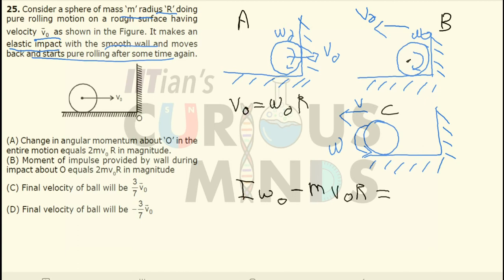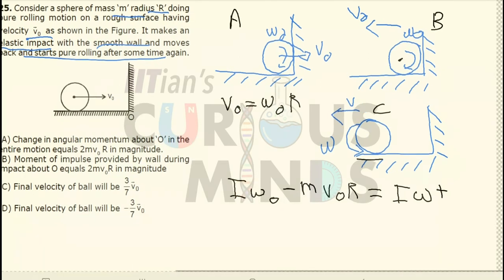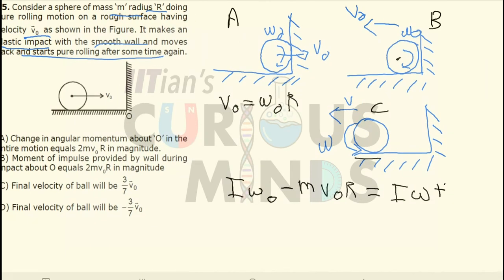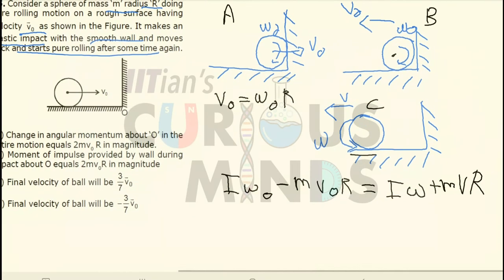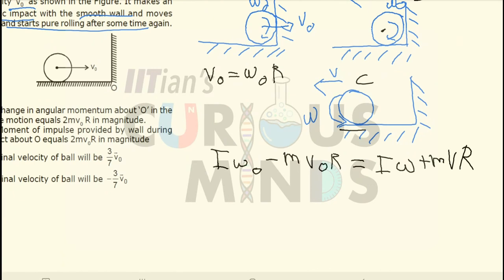It will be equal to the final angular momentum at position C, which will be I omega plus, now both of them are in the same direction, so it will be m v into r. The initial angular momentum will be equal to the final angular momentum. Now since it is a sphere over here, the moment of inertia will be equal to 2 by 5 m r square.